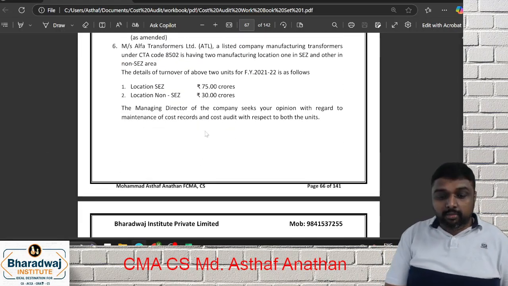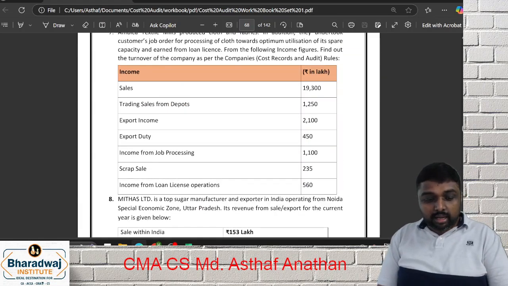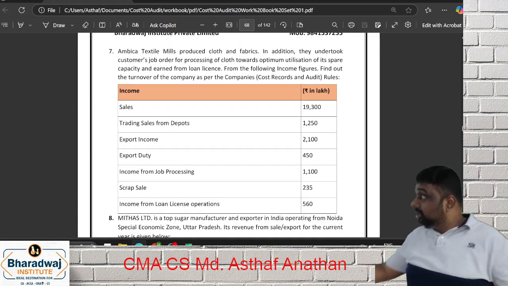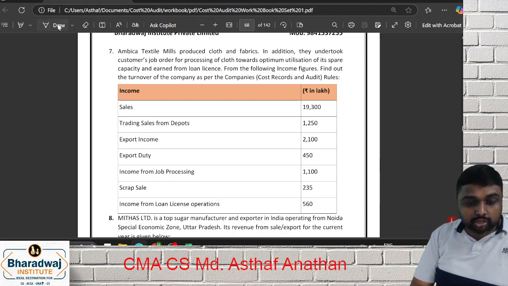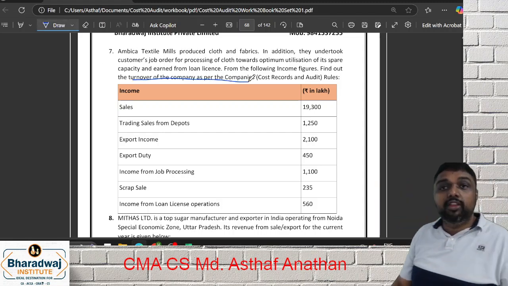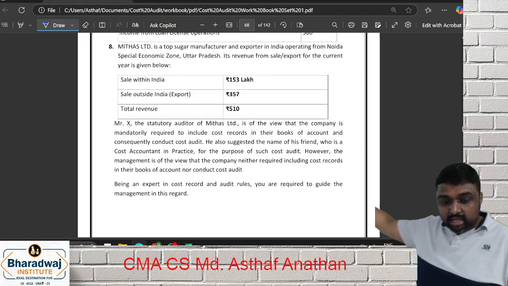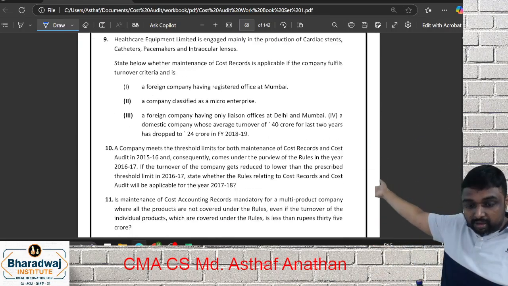This is an example. Here, this is an example for turnover. They are asking us to compute the turnover as per the Companies Act. It's a previous year question. So this case study is very, very important. This is also one previous year question, and this is another previous year question.